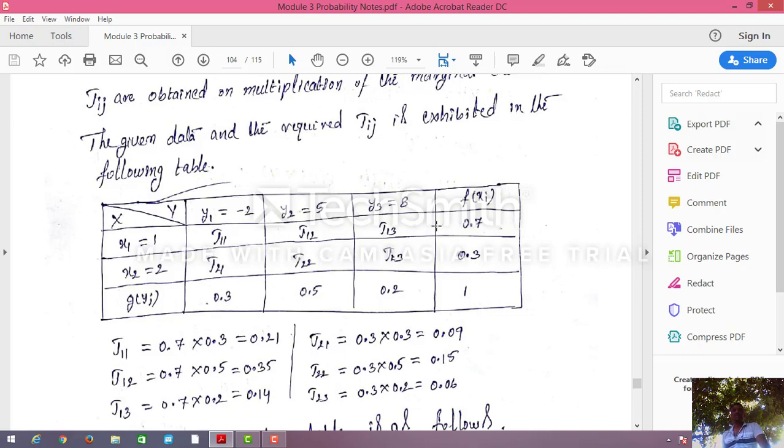Next, J13. J13 is 0.7 into what? 0.2. That I have already written. J11, J12, J13. Next, J21.